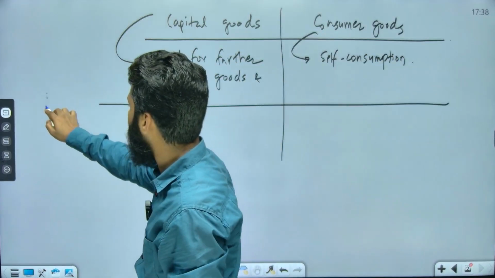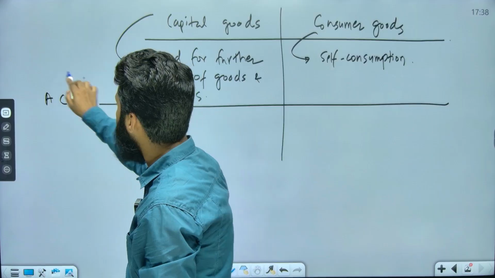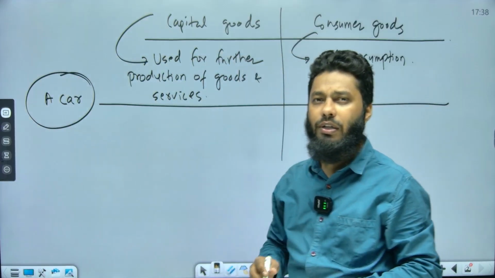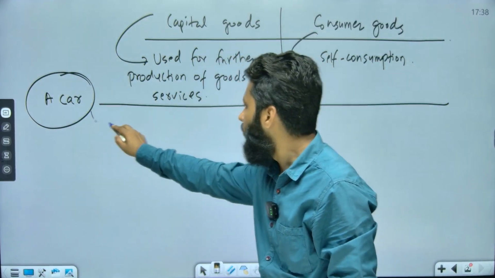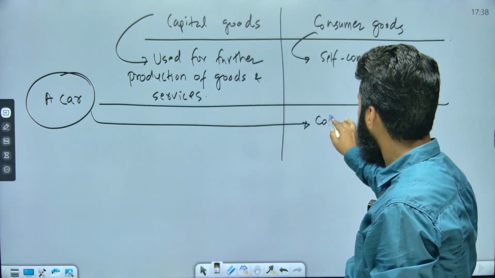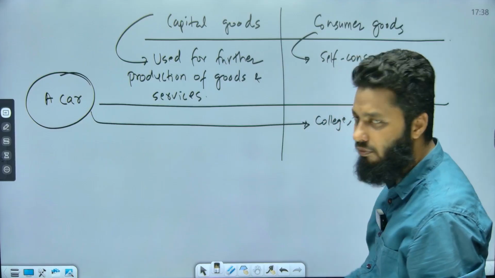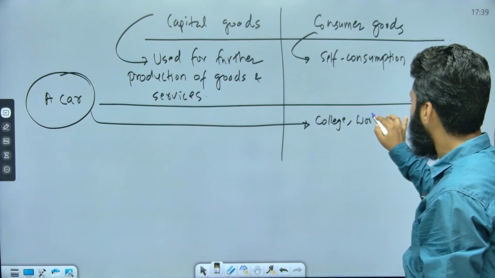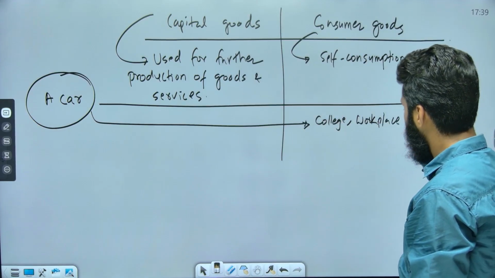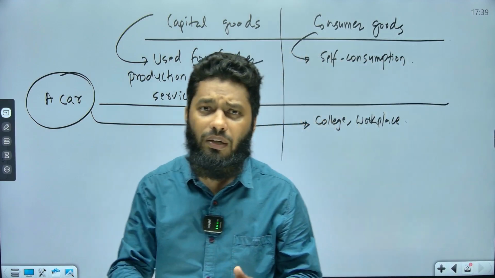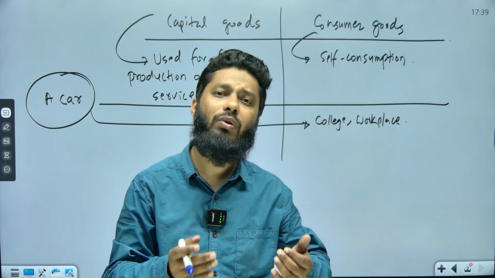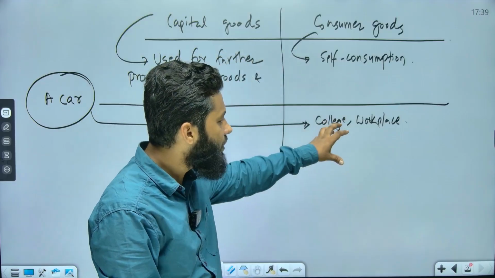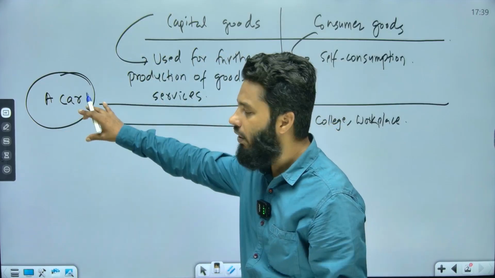So there is a car, right? This particular car you have purchased, and now you are using it to go to college or to your workplace, or maybe for any outing or trip. So you are going to those places for your own satisfaction, making use of this particular car.